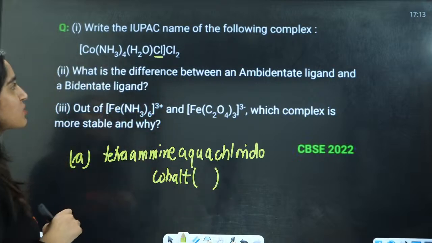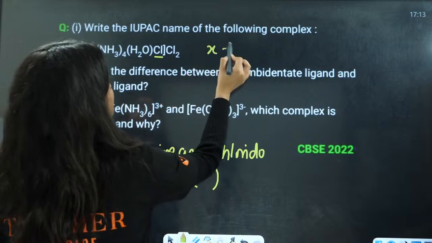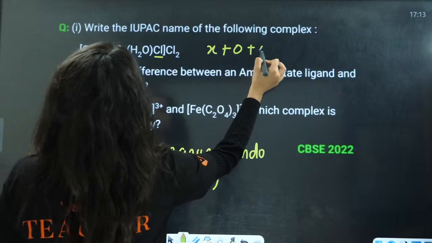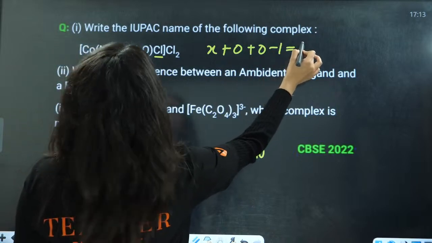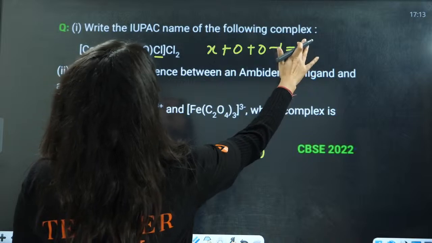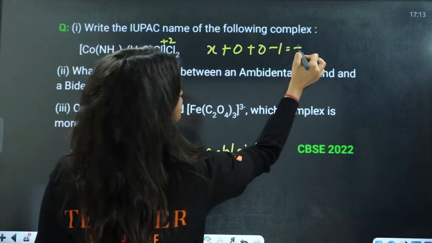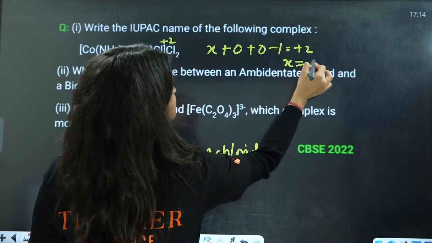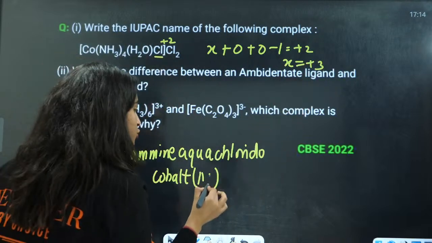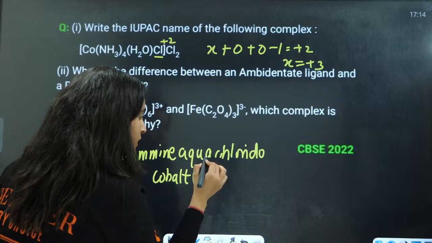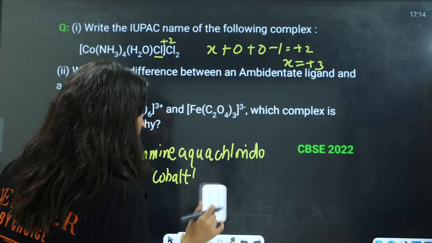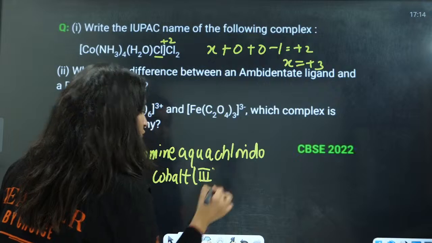Now what is the oxidation state here? This is X plus 0 minus 1 is equal to plus 2. So X is equal to plus 3. Right? So in Roman I will write it here, plus 3 in Roman, that is III.